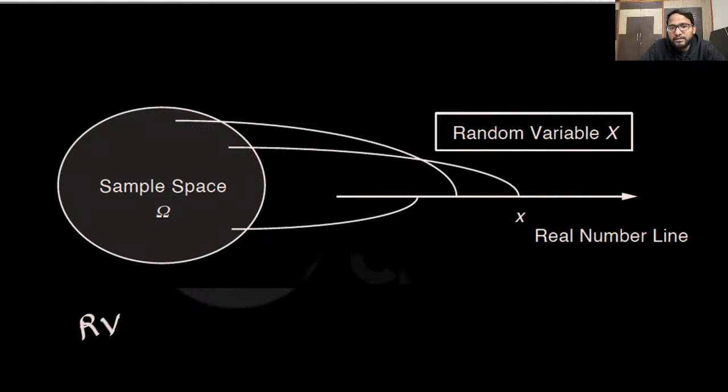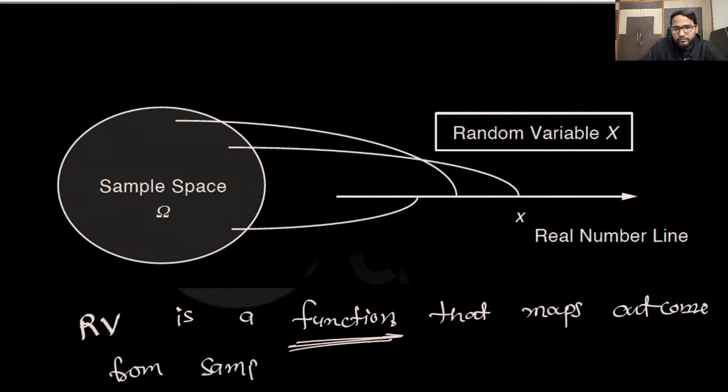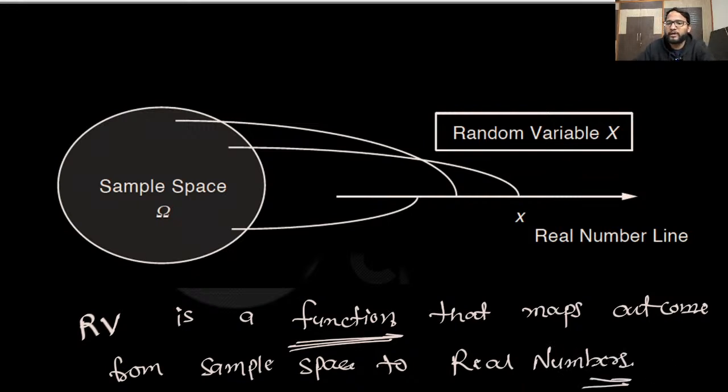It is a function that maps something from the sample space, basically every outcome from the sample space. It is a function that maps outcomes from the sample space to real numbers. Okay, let me know if that is clear.